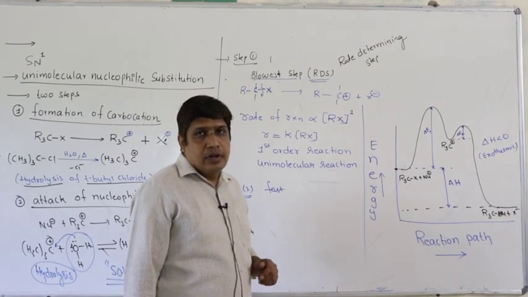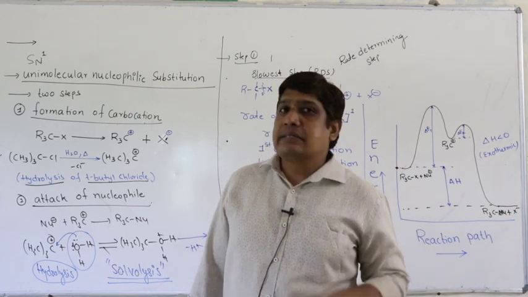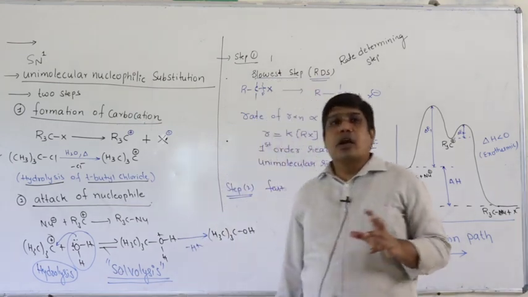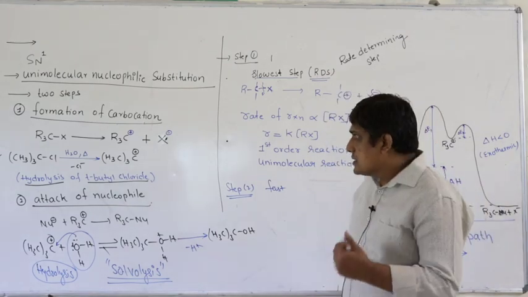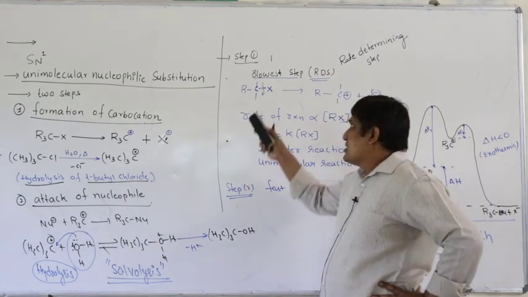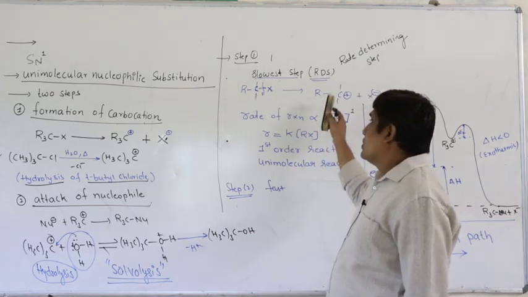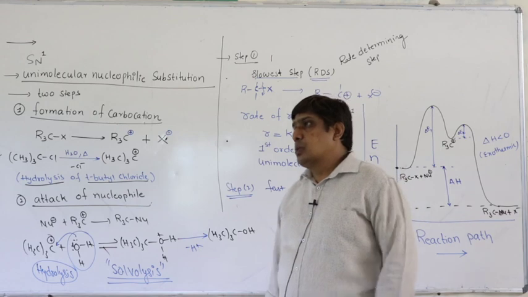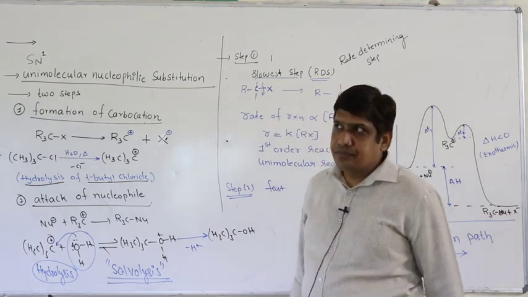The reaction takes place at a moderate speed if the formed carbocation is stable, right? So let us come back to this. The first step involves breaking of the carbon-halogen bond, resulting in the formation of a carbocation. Since this is the slow step, the rate of the overall reaction mainly depends upon this step.